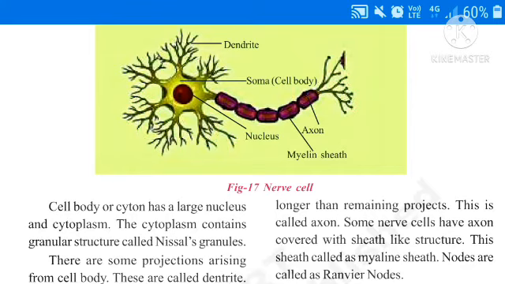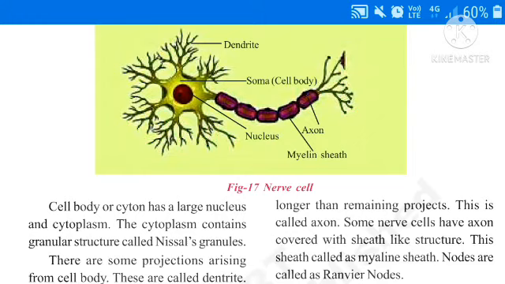My dear children, remember all these points. See, once again, there are four kinds of tissues present. First one is epithelial tissue. Second one is connective tissue. Third one is muscle tissue or muscular tissue. Fourth one is nerve tissue. Remember the definitions of these four types of tissues also.